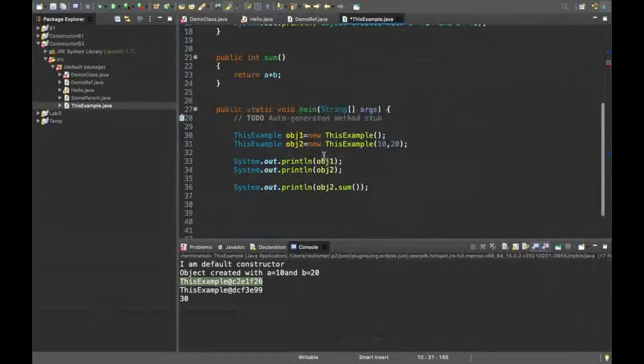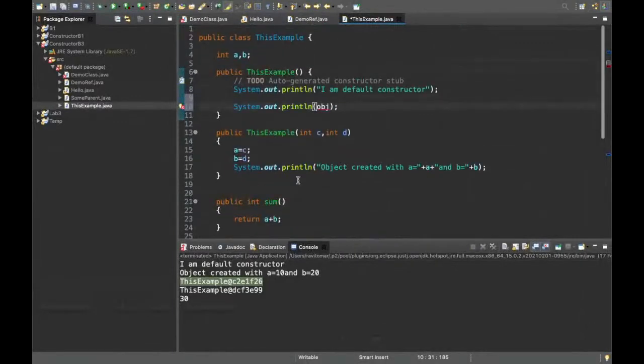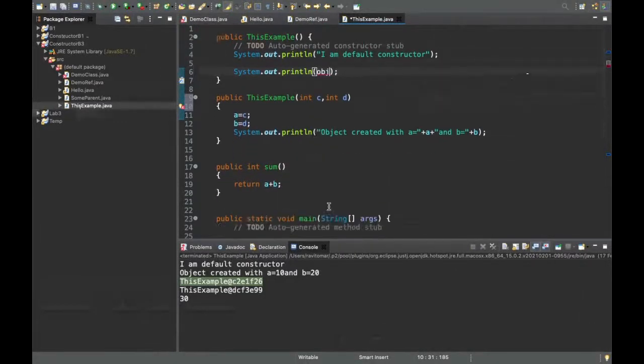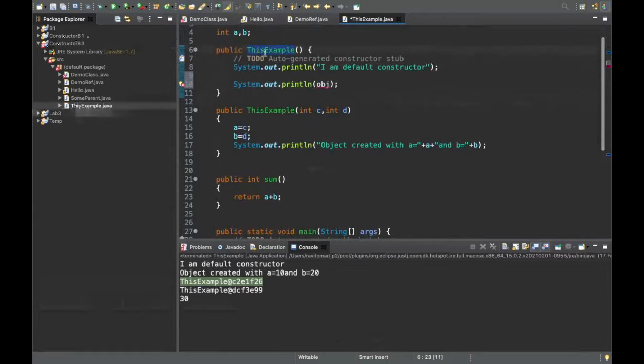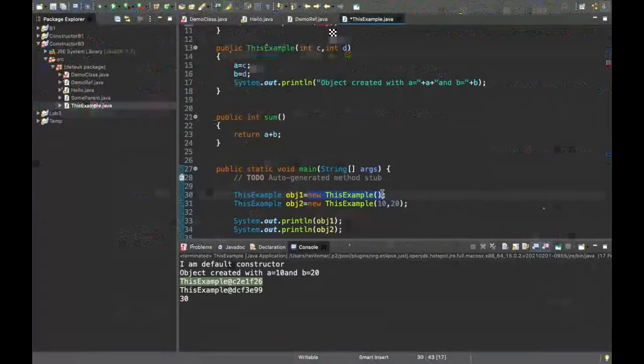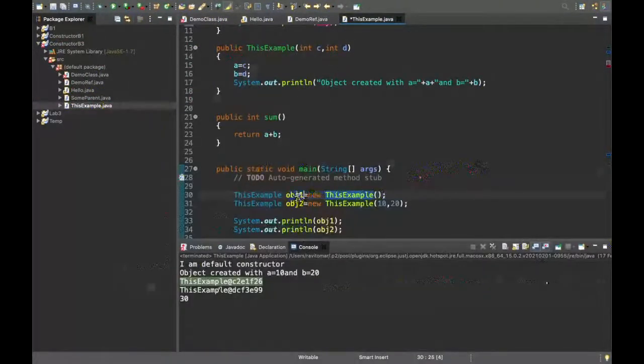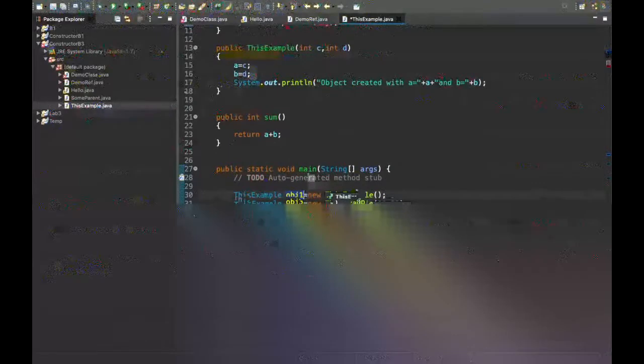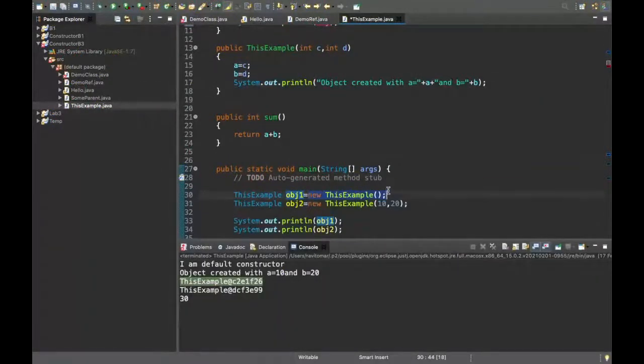So this can obviously not come here. Then similarly, someone has called this. When is this called? This example is called when you create a new object. So is there any way by which, at the time of creation of this object, I can come to know what is the address given to me? What is the reference to me? What is going to be stored inside obj1? Can I know that? Getting my point?